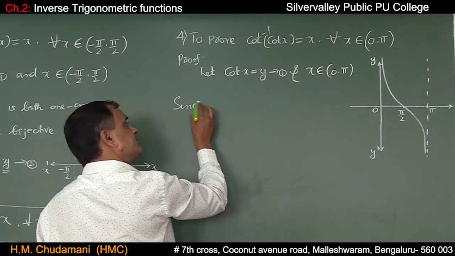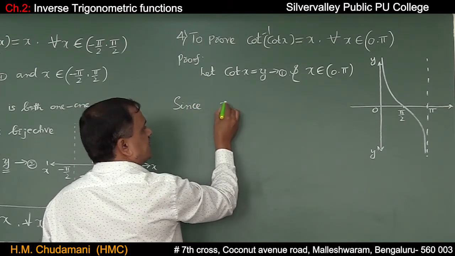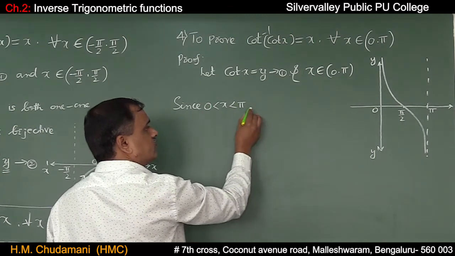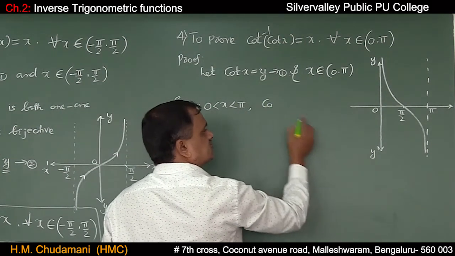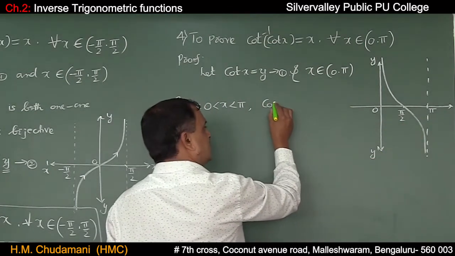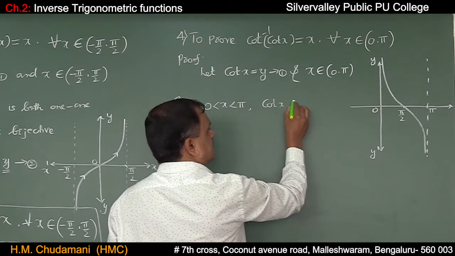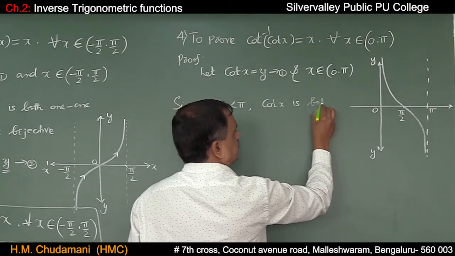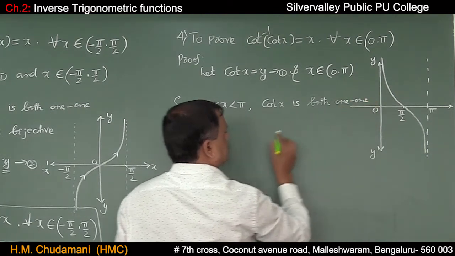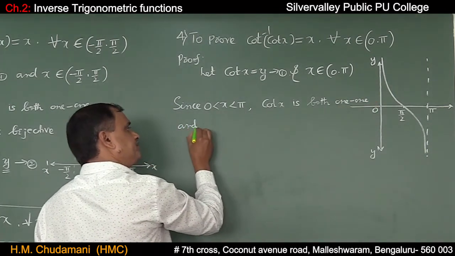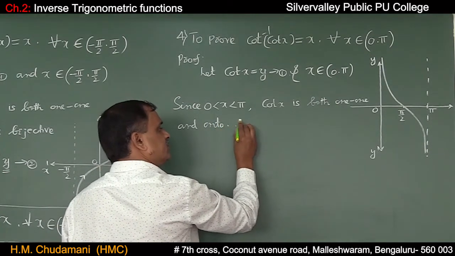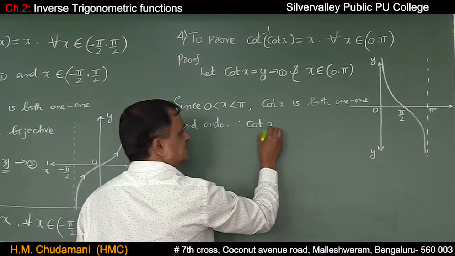Since x is less than pi and greater than 0, cot x in this interval is 1-1 also. Cot x is both 1-1 and onto. Therefore cot x is bijective.